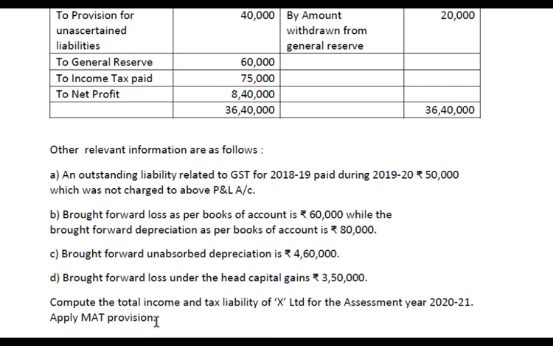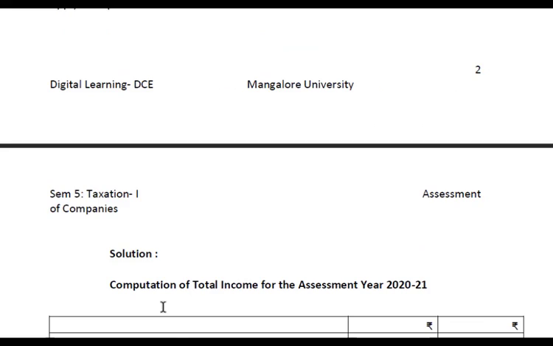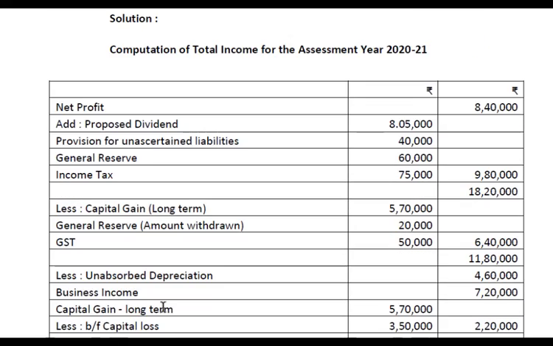Apply MAT provision. So on the total income at the rate of 25% plus health and education cess at the rate of 4%, and on the book profit at the rate of 15%, that is MAT at the rate of 15% and health and education cess at the rate of 4%. Whichever is higher is considered as the tax liability. So let us see the solution.